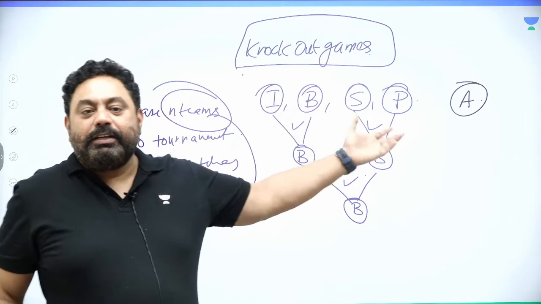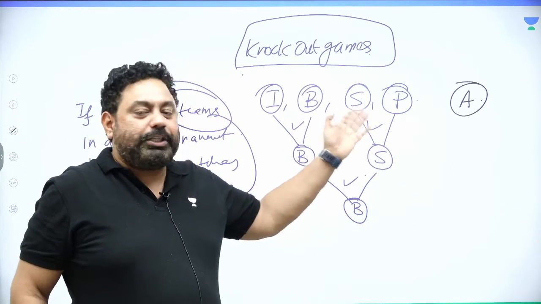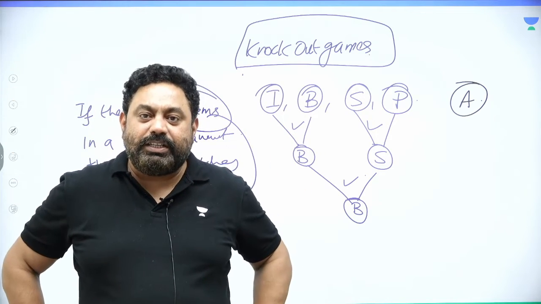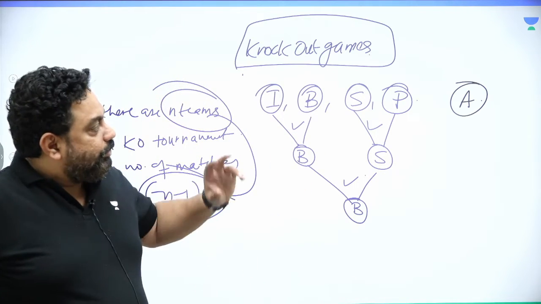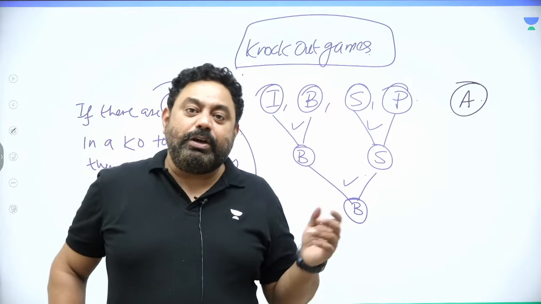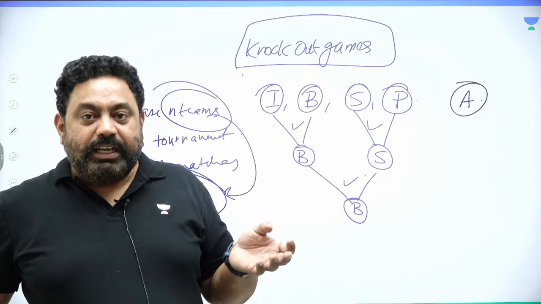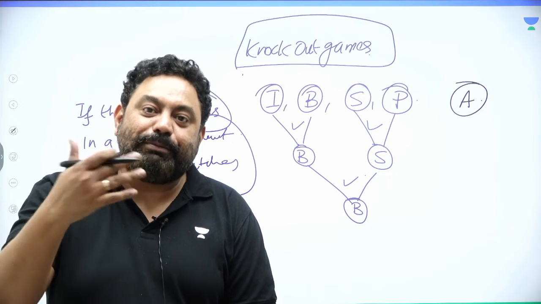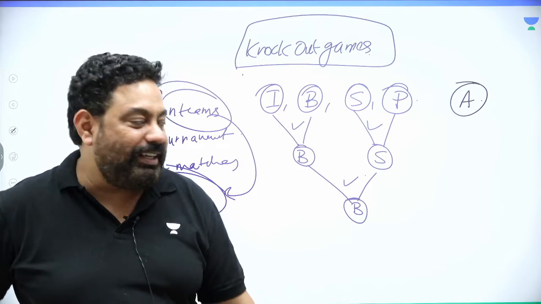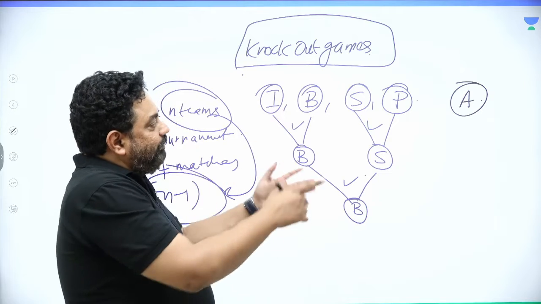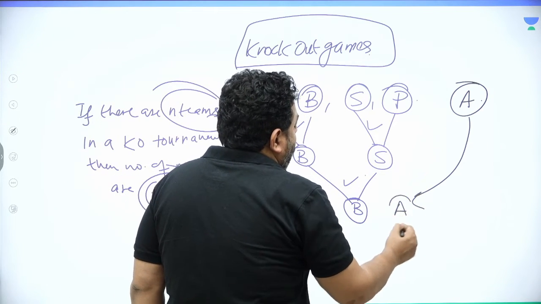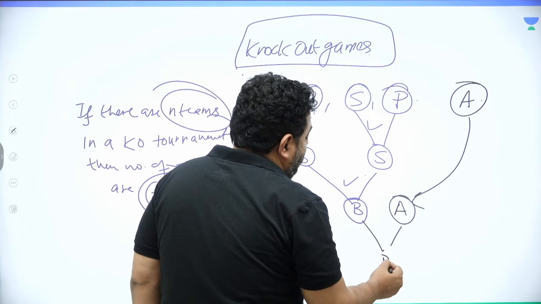India, Bangladesh, Sri Lanka, and Pakistan would play with each other, and one winner would emerge after the knockout, and Australia would play that winner. Which means, if the number of participants is odd, you have to give a bypass. So now I give Australia a bypass. When all of them have played, one single winner would play, and then again Australia plays with Bangladesh and Bangladesh wins again.